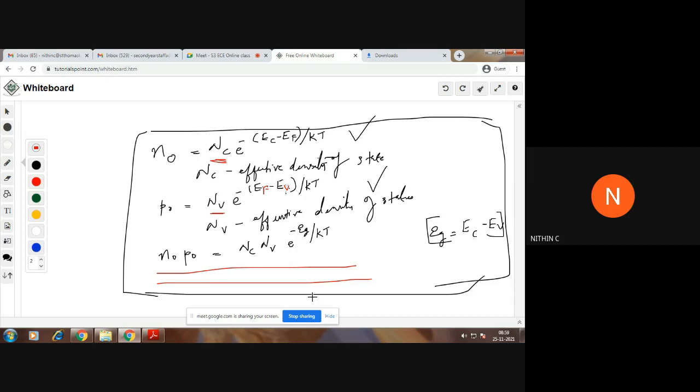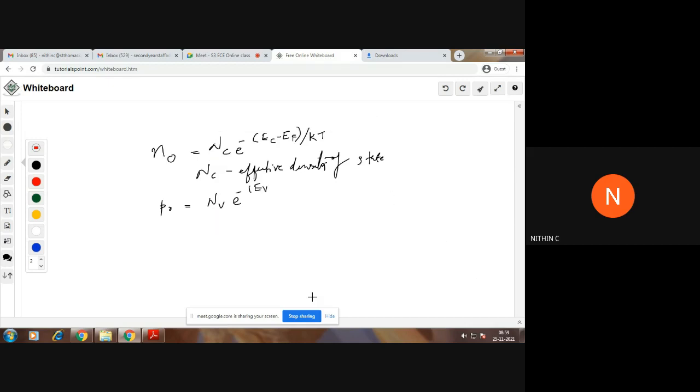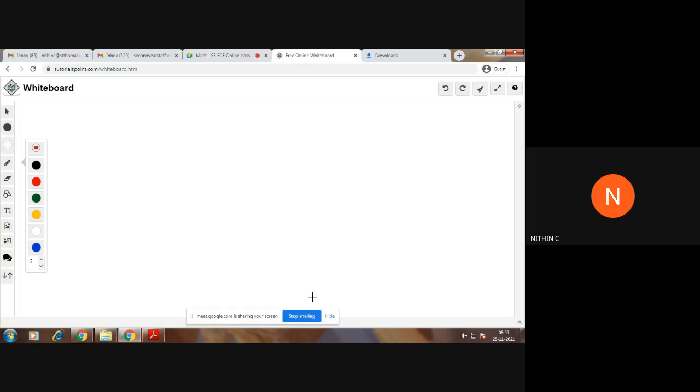Now you can take your notes so that we can study further. Now the mass action law that we have already learned, which was N0 P0 is equal to Ni square. This is the mass action law, where N0 is the equilibrium electron concentration, P0 is the equilibrium hole concentration, and Ni is the intrinsic carrier concentration. But